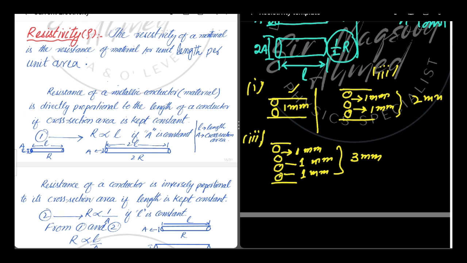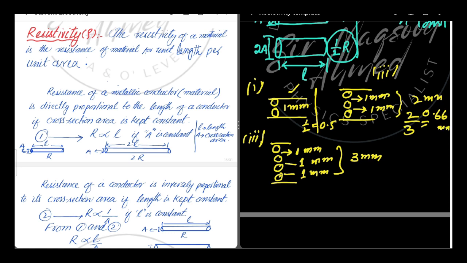If we find the ratio between the gap and the atoms, in the first diagram it is 1 by 2, that is 0.5 millimeter per atom. In the second diagram, the ratio becomes 2 by 3, which is 0.66 millimeter per atom.